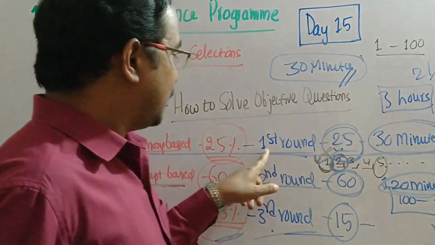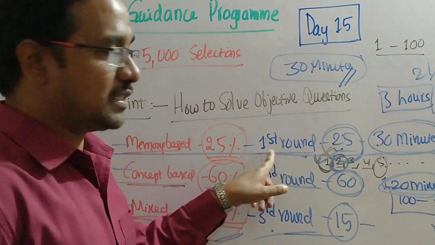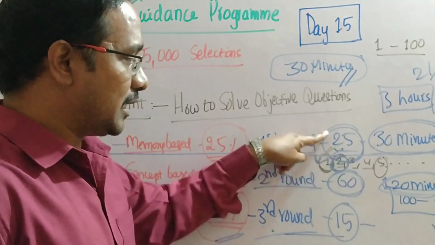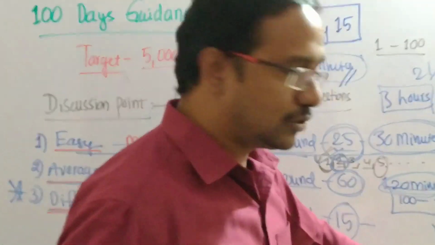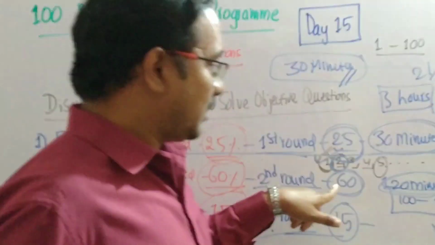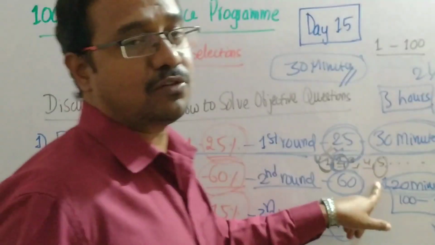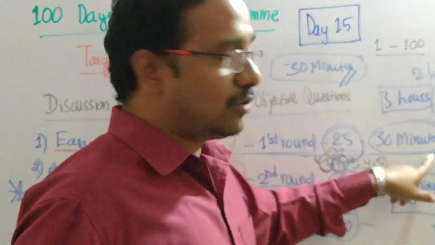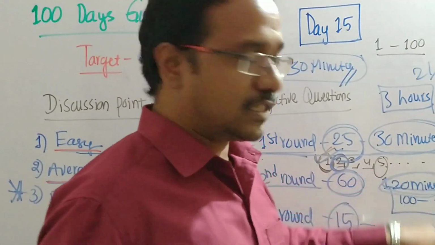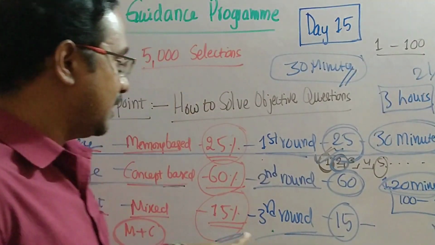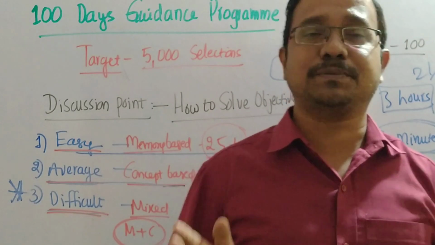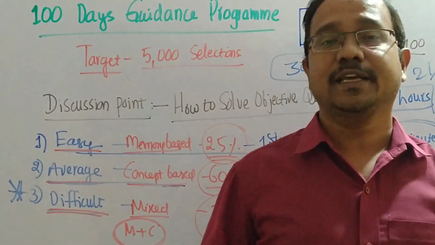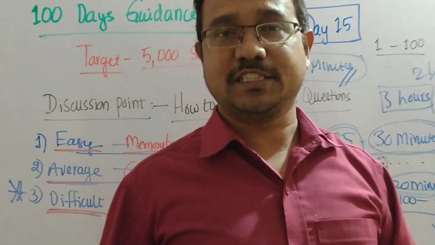In the first round you go through the simple questions. In 30 minutes you have to attempt 25 questions. In the second round you come from the 100th to the first question, and you have to complete 60 questions. You have to take 120 minutes. In the third round you go from the first question to the 100th and complete the 15 questions. If these steps are followed completely, then only you will be very successful.